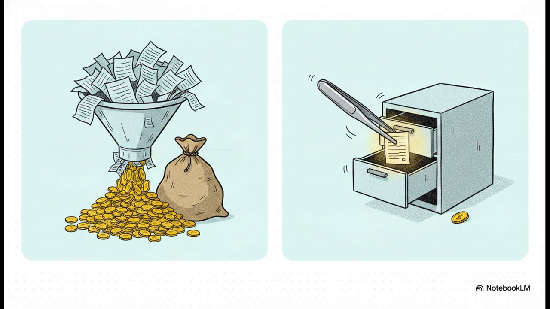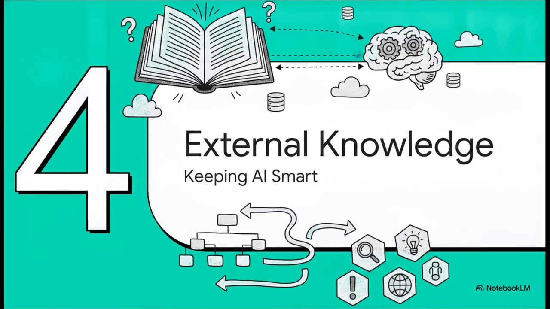Now, we are starting to see ultra-long context models pop up, like Gemini Pro 1.5, which boasts a 1 million token context. But feeding that much context into a prompt costs roughly $7 per query. That is incredibly expensive for everyday use, so the crucial point is comparing that with RAG, or Retrieval-Augmented Generation. With RAG, you only retrieve and pay for the specific, highly relevant tokens you actually need. RAG offers massive cost savings, potentially reducing costs by up to 99%, all while keeping the AI laser-focused. Let's look closer at that in Section 4, Giving AI External Knowledge.